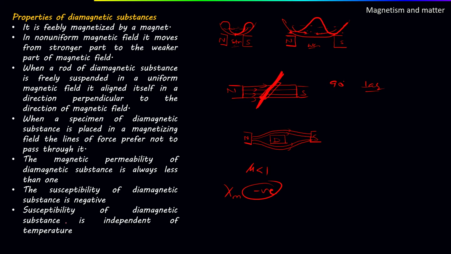Later on we will see in Curie law that there is some dependency on temperature also, so those points I will discuss in Curie law. Now let's move further. It does not obey Curie law, and the substances which do not obey Curie law are independent of temperature.